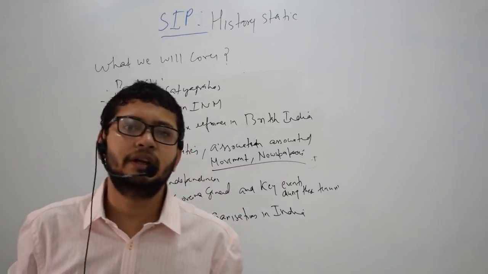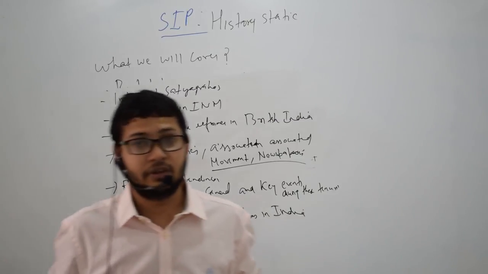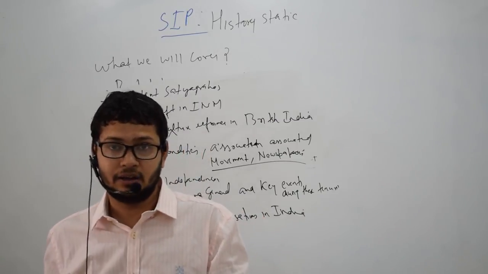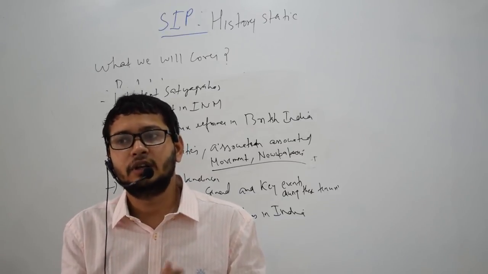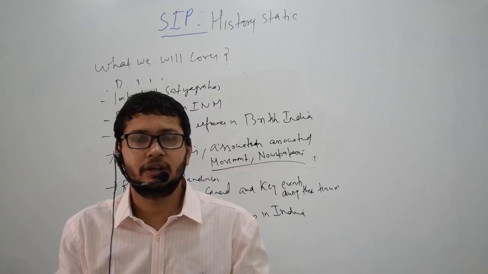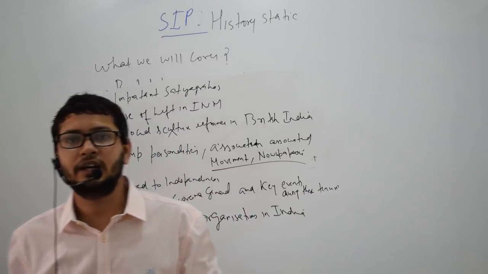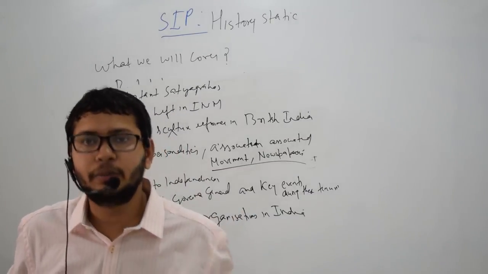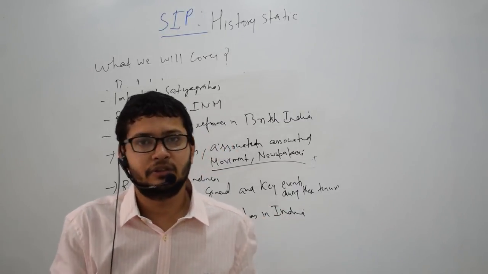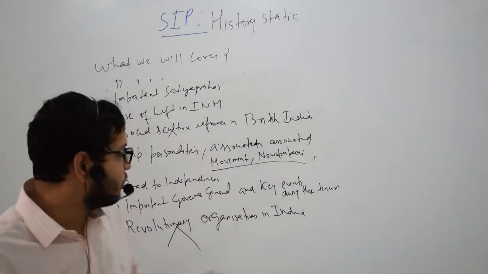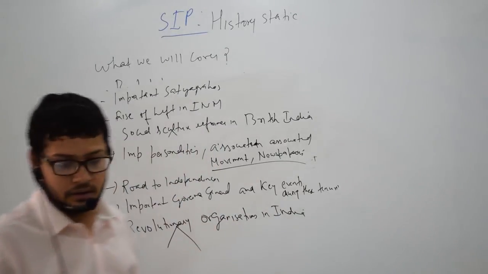If we talk of the political angle, they ask from 1857 to 1947. But yes, they ask questions on economy, even the economy of the 19th century and late 18th century. When we talk of political movements, they generally ask from 1857 to 1947. So our focus should be mostly on that.